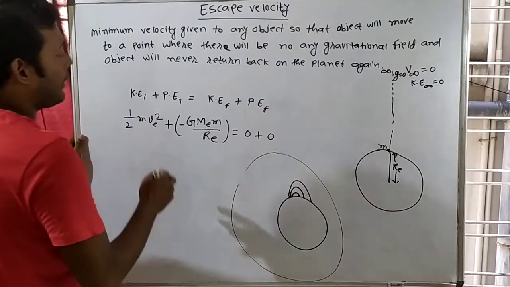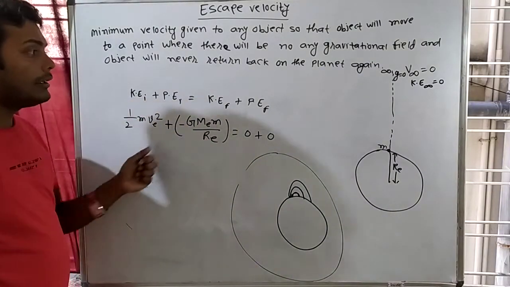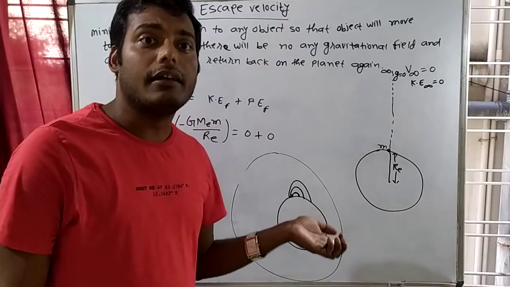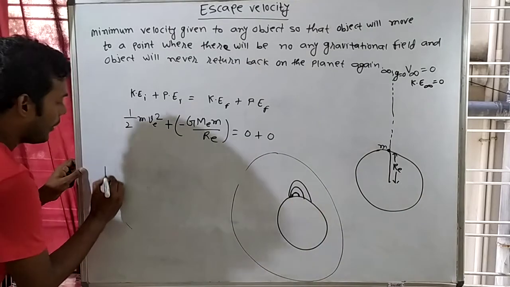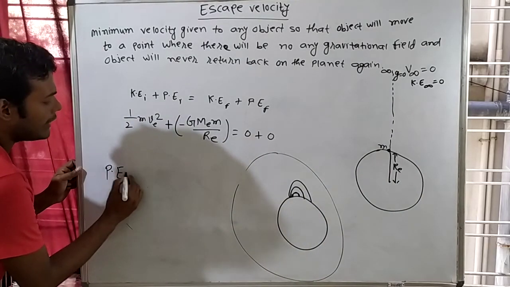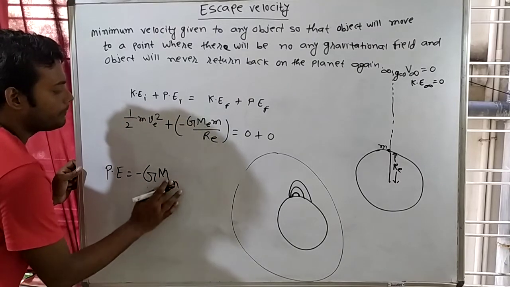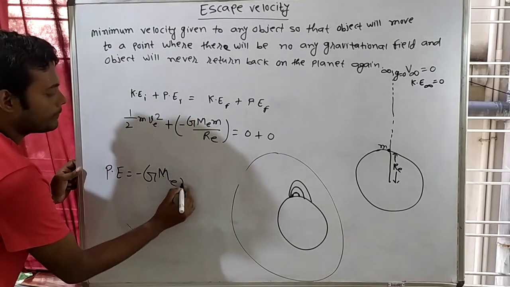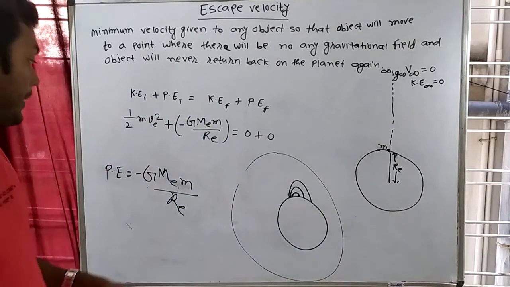Now see potential. What is the formula of potential energy? Minus G m1 m2 by r. This is the formula of potential energy: minus G m1 m2 by r. I have derived this formula in my previous lecture.